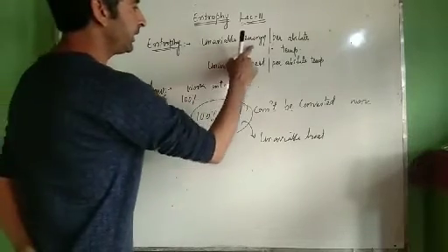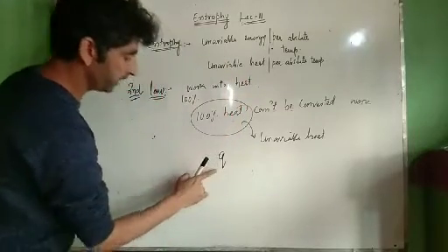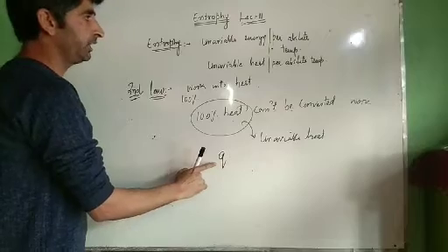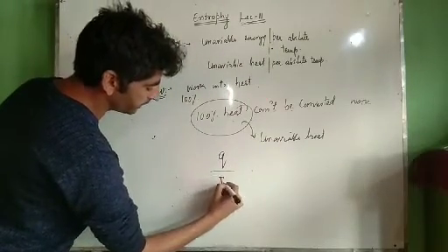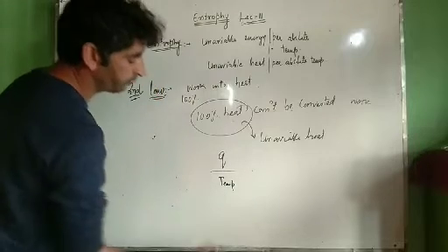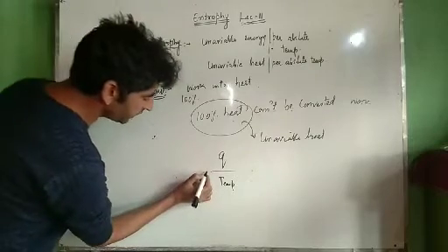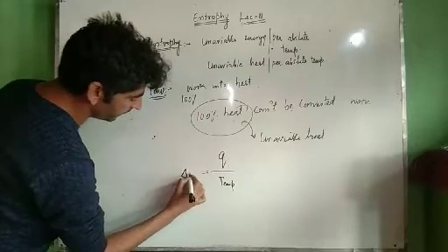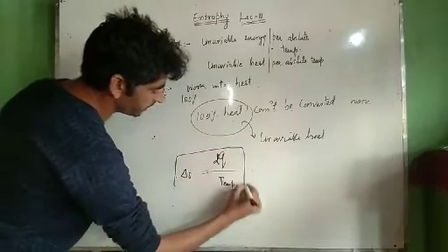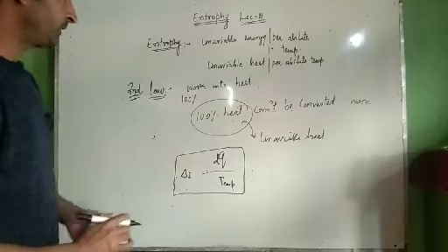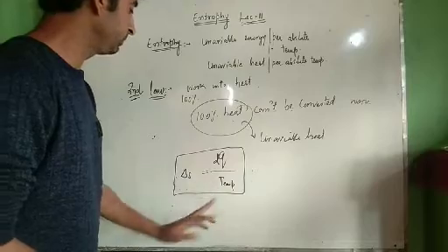Now unavailable energy or unavailable heat, let me write it as Q. Per absolute temperature means divided by temperature in Kelvins. This is Q divided by T, which is equal to change in entropy, del S. Why change in entropy? Why not entropy of the system? Now we will take these terms. This is the actual definition of entropy, where from we get the equation del S is equal to Q by T.